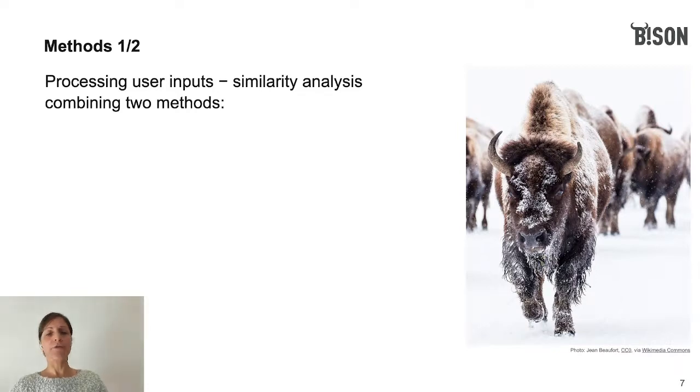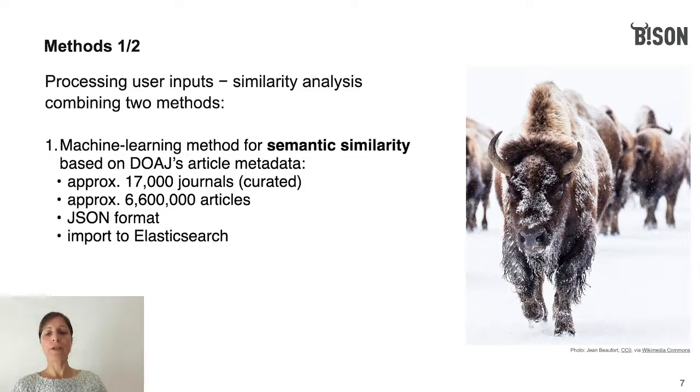First, a calculation of the semantic similarity of the user input against the DOAJ article level metadata corpus. This semantic component will apply machine learning techniques. DOAJ currently contains 17,000 journals that are, as you probably know, quality assured by a board of reviewers according to a set of criteria. For example, journals applying for DOAJ listing have to use a peer review process. They have to publish new articles on a regular basis. They have to use an open access compatible license model, and so on.